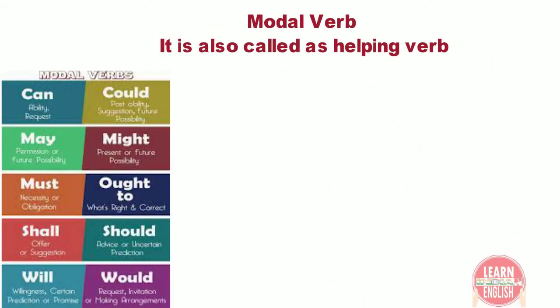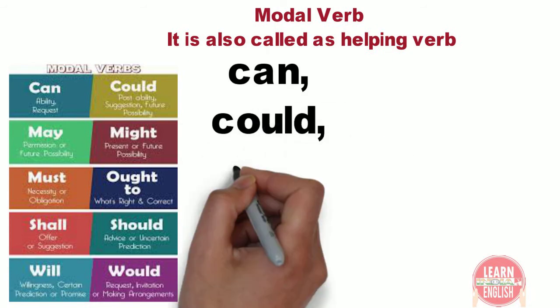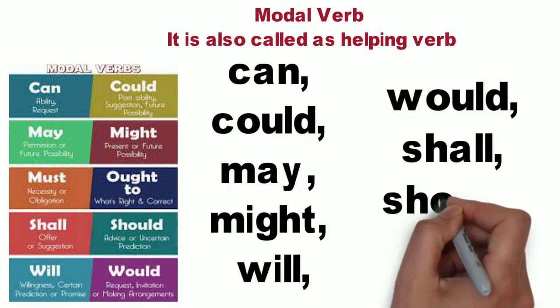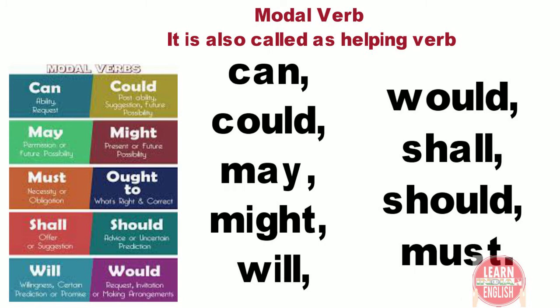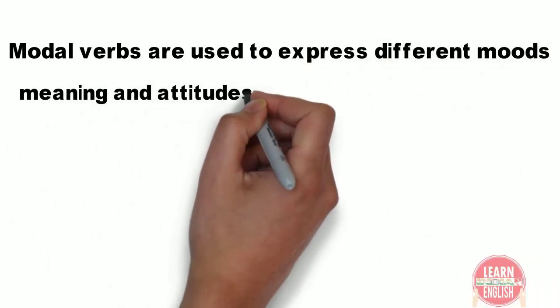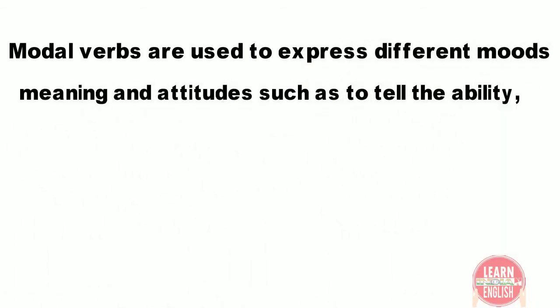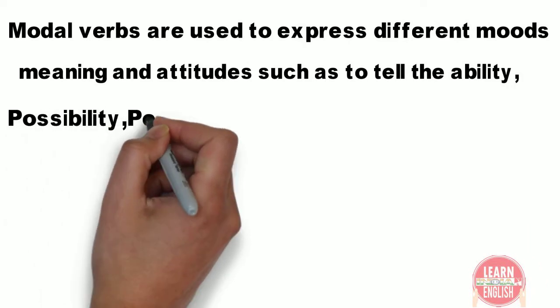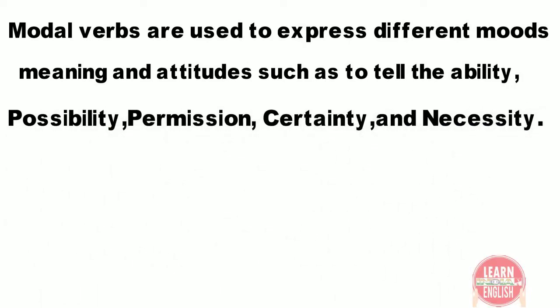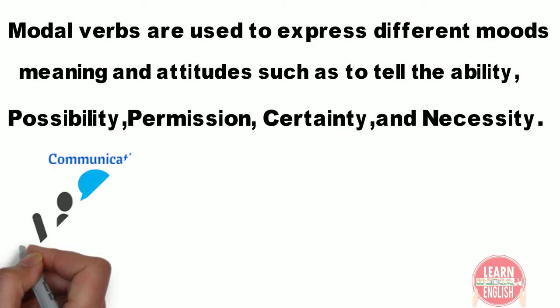Modal verbs are can, could, may, might, will, would, shall, should and must. Why and where are modal verbs used? Modal verbs are used to express different moods, meanings and attitudes, such as to tell the ability, possibility, permission, certainty and necessity.